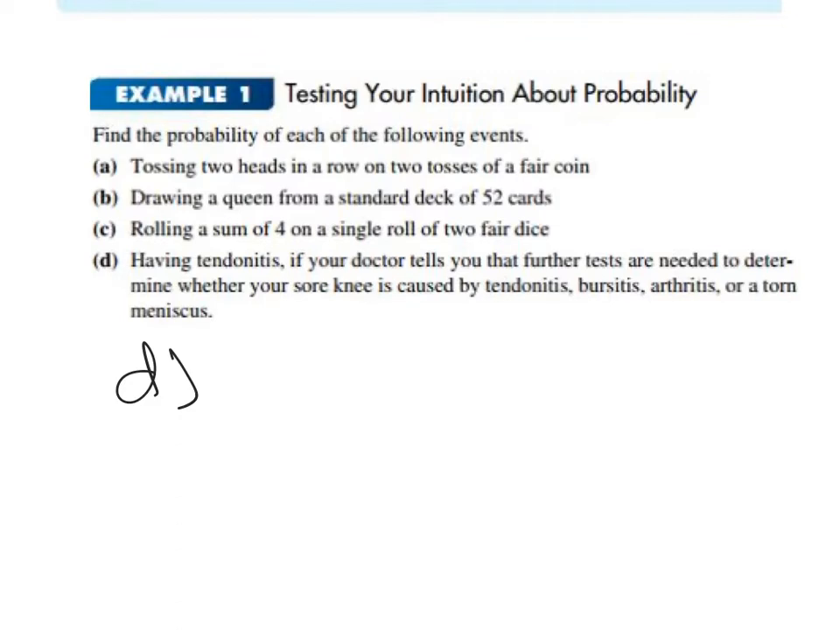Finally, for D, we don't know the relative frequencies of tendinitis, bursitis, arthritis, or torn meniscus, so we can't assume they're equally likely. So the answer to D is we just don't know.